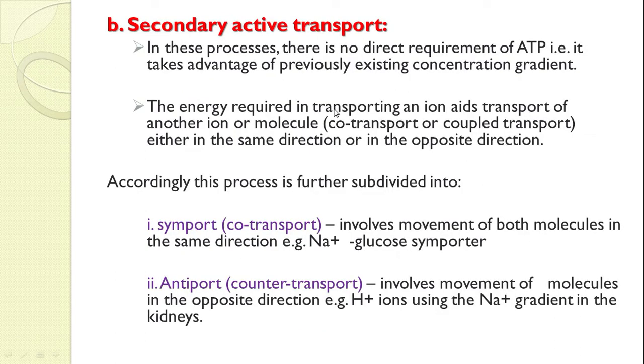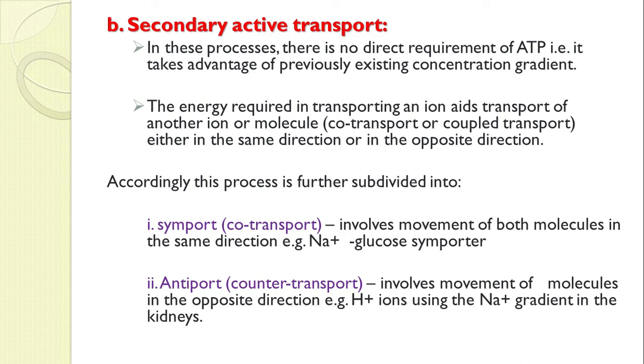Now we'll start with secondary active transport. In this process there is no direct requirement of ATP; it takes advantage of a previously existing concentration gradient. The energy required for transporting one ion aids transport of other ions or molecules. Hence we also call it co-transport or coupled transport.